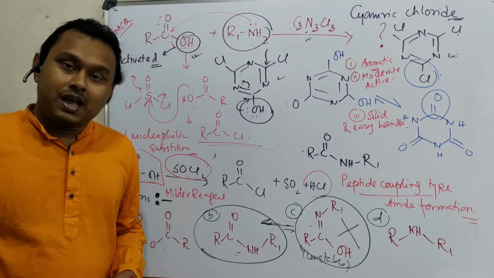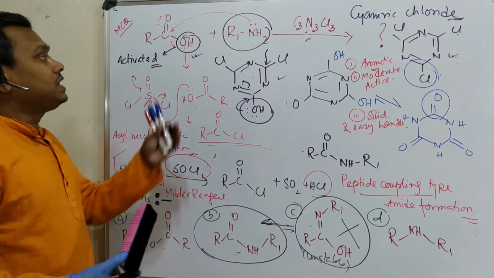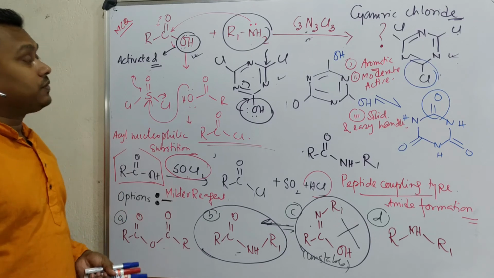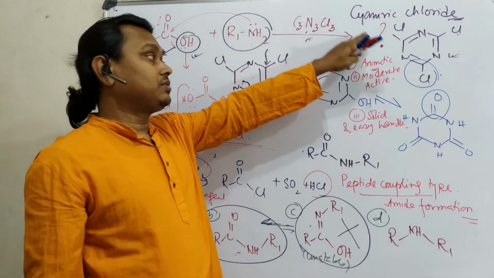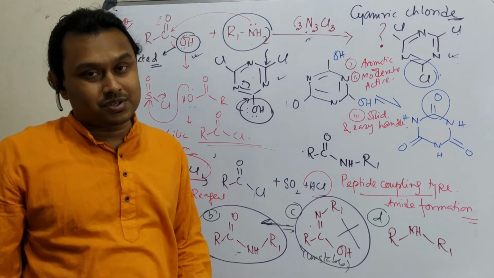Thanks for watching. And okay, another thing. Sorry, I am forgetting many things. If this question comes in your exam, within 30 seconds how can you solve it? First of all, you need to know the structure of cyanuric chloride. This, and it is an aromatic reagent for aromatic nucleophilic substitution.